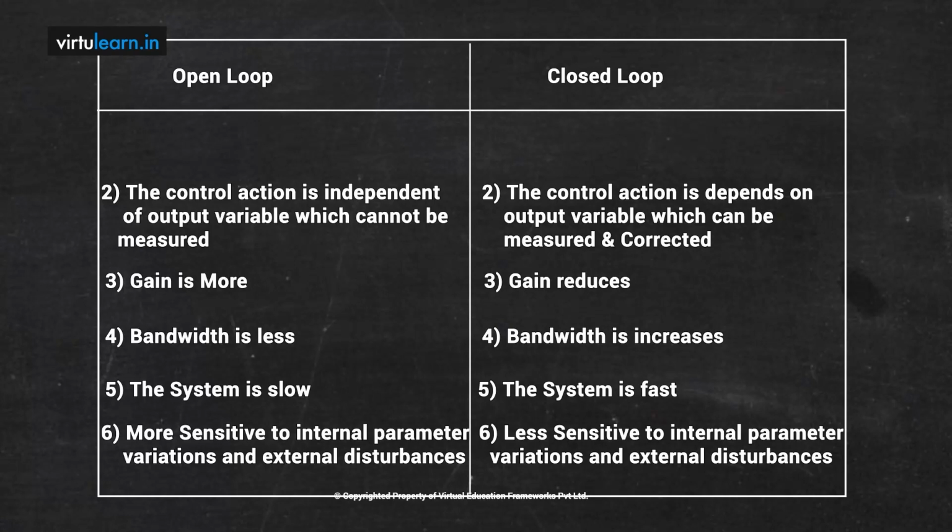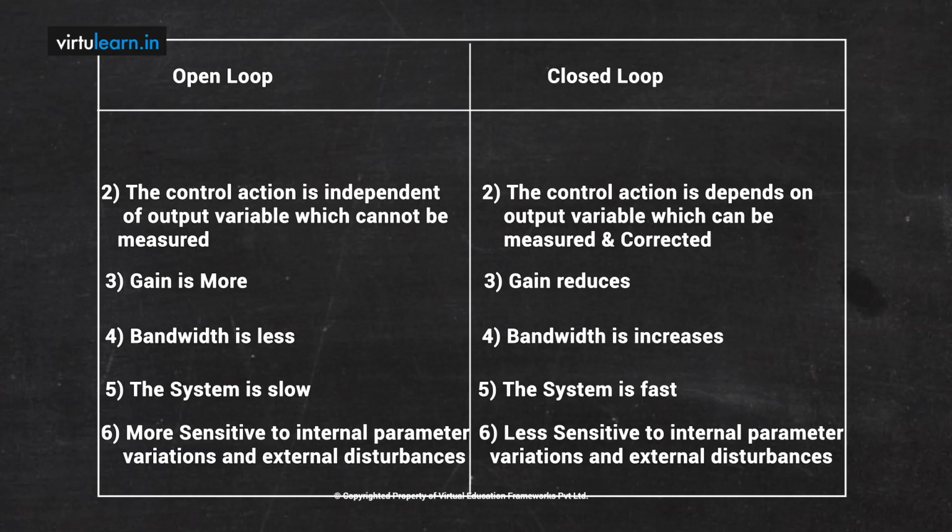Therefore, the control action depends only on the input of the system and is independent of the output. Look at the counterpart: in closed loop the control action depends on the actual output as well as the input. Basically, the control action depends on the deviation between the input and output, or the deviation between the desired and actual output of the system.